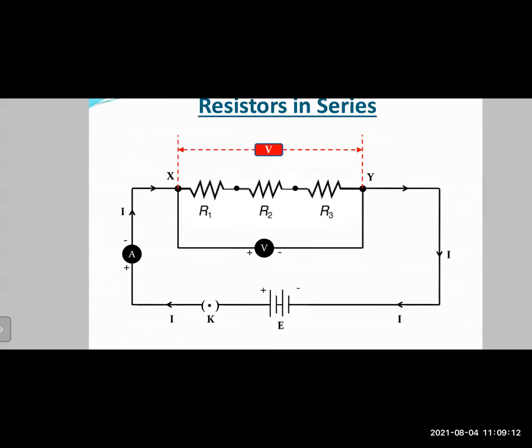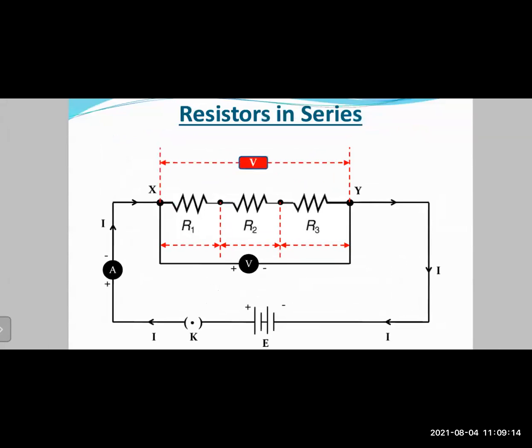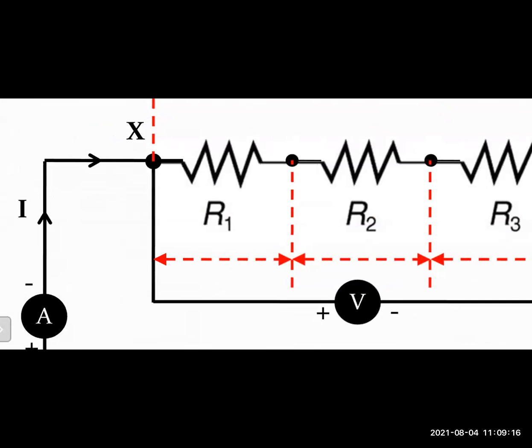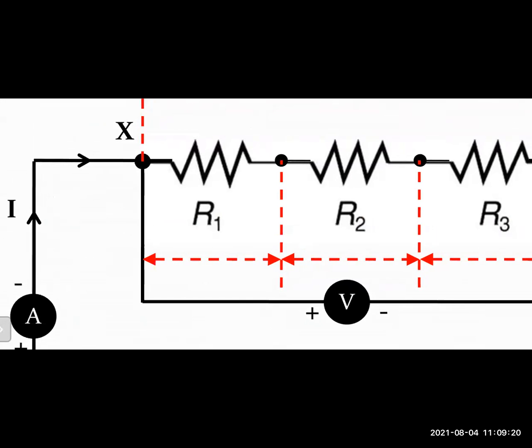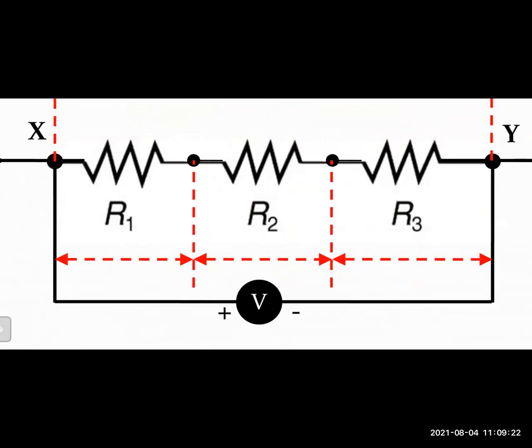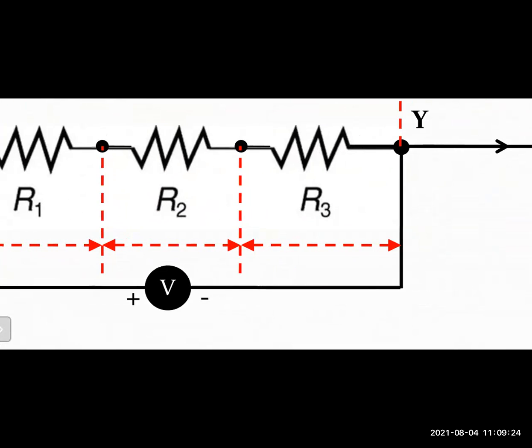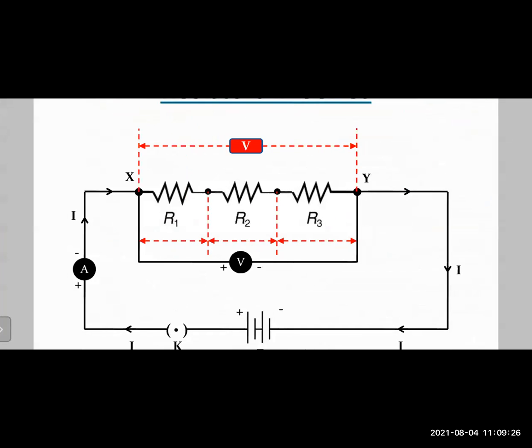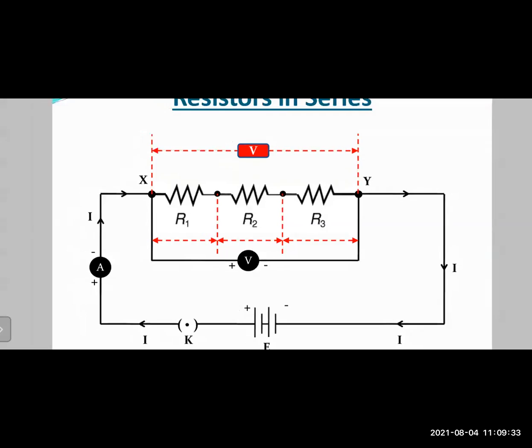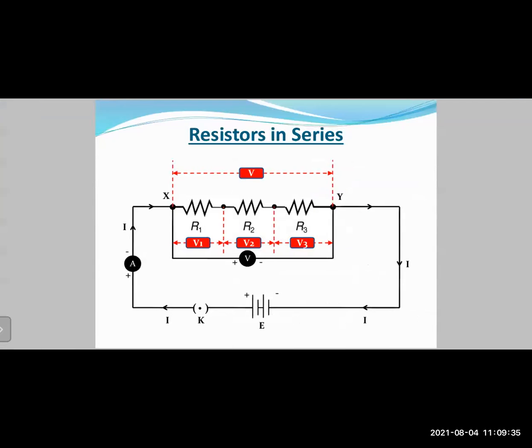So if you go into the next diagram here, as you can see, the R1 resistor will offer some resistance, then R2 will offer some resistance, and then R3 will also offer some resistance, right? So in this case, what will happen? The voltage V across R1, R2 and R3 will be different. Okay, so if you go into the next image, now observe here.